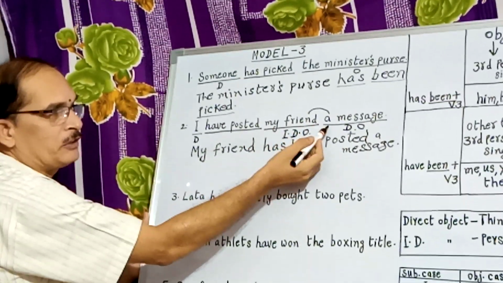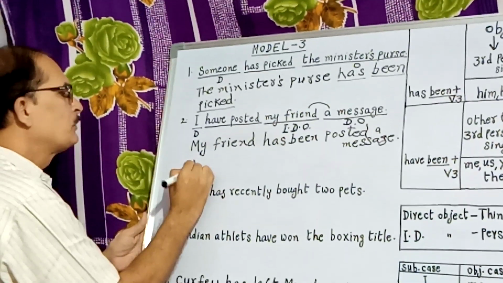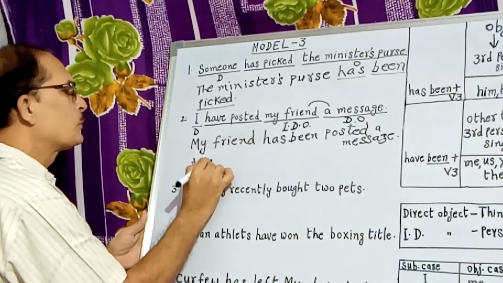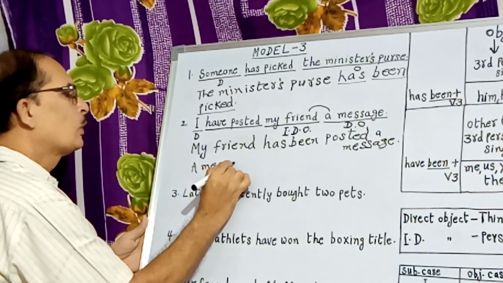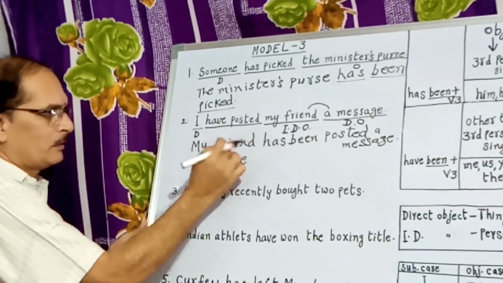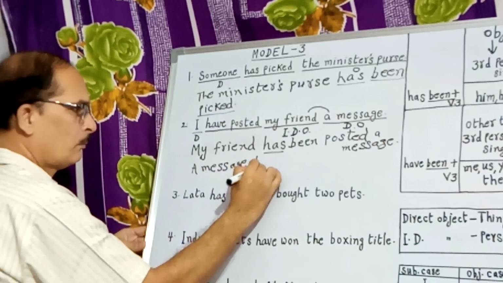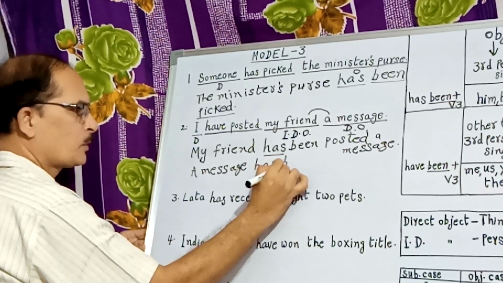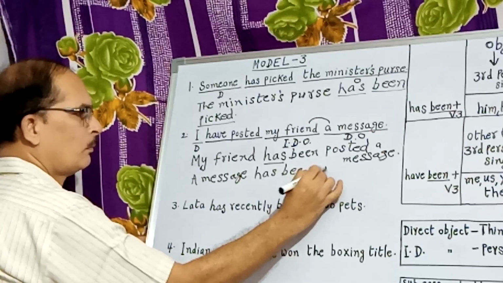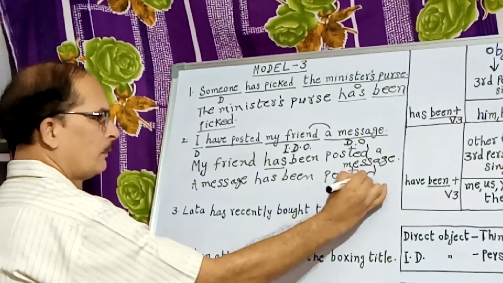Otherwise, you can start with the direct object also. What is the direct object here? A message. A message is also a third person singular. That's why again we have to write has only, not have. Has been posted. That is the V3 of posted itself.